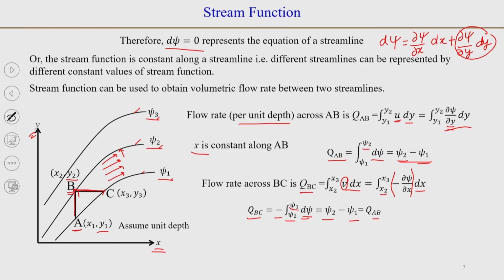So, that means if you take any two points between the streamlines, the volumetric flow rate between the two streamlines is the same. Now, you see here that the distance between the streamlines is small here and large here. So, the cross sectional area between the streamlines is changing. Because the flow rate is the same, if the distance between the streamlines is small, then the velocity is high here and the velocity is low here.